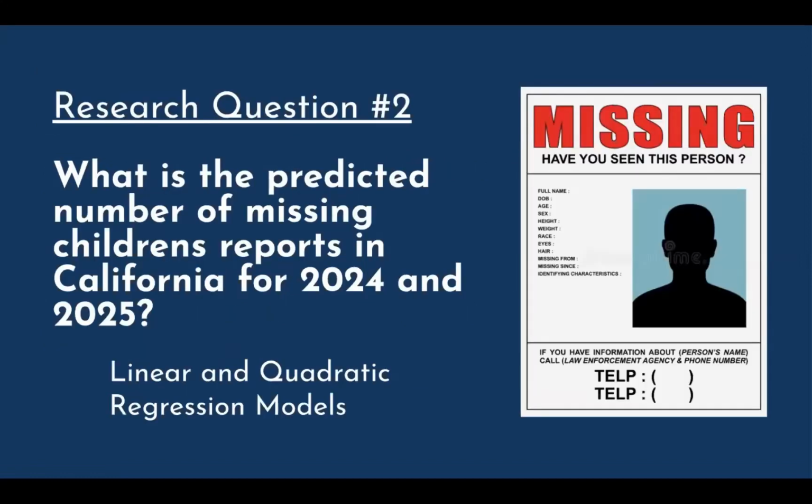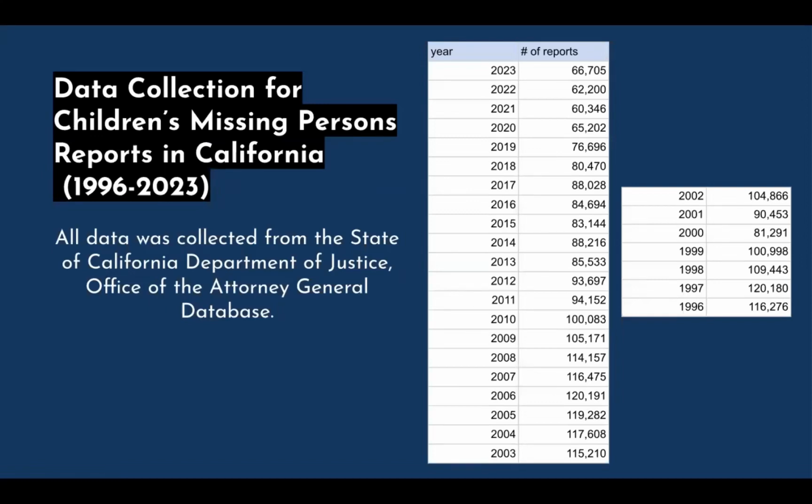For my second research question, I decided to investigate what is the predicted number of missing children's reports in California for 2024 and 2025, and I decided to use linear and quadratic regression models. So once again, I used data from the State of California's Department of Justice, and as you can see here, it's just the year, which ranges from 1996 to 2023, and the total number of missing children's reports for that year.